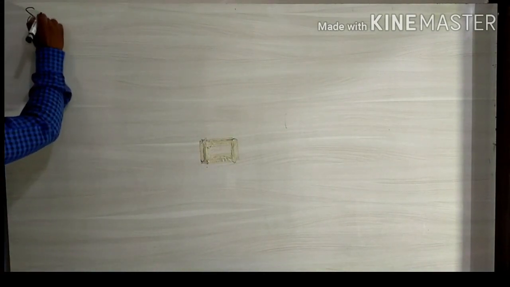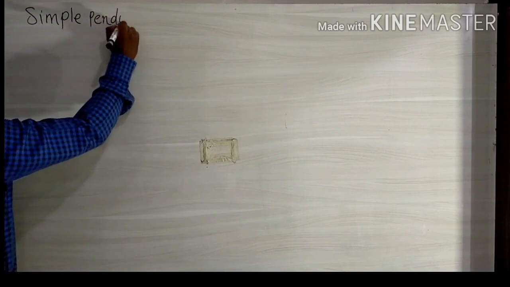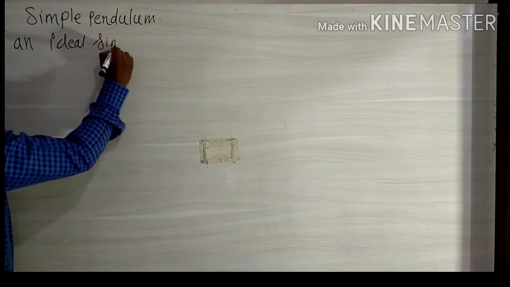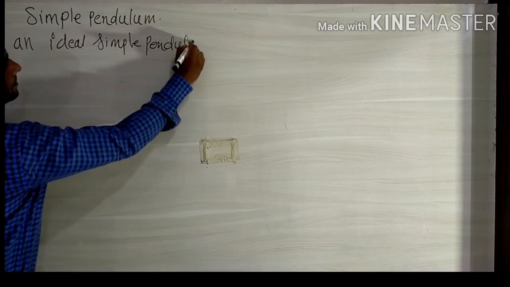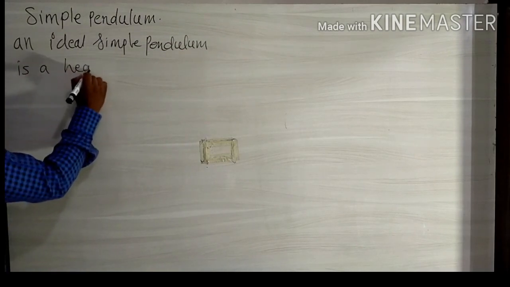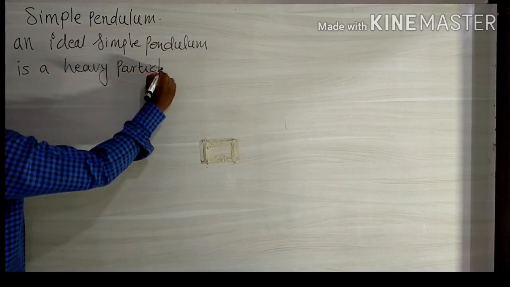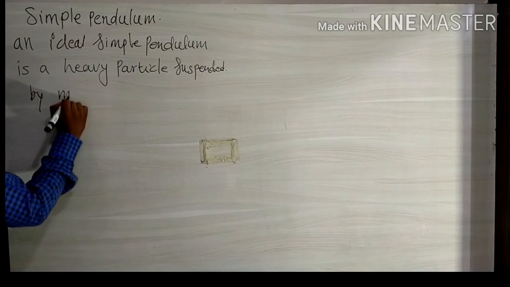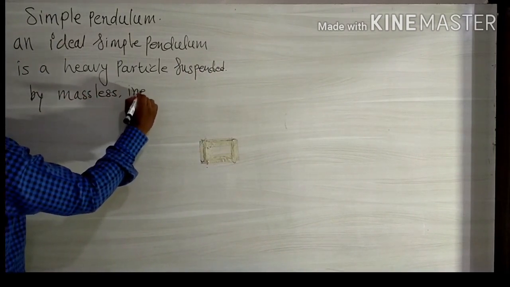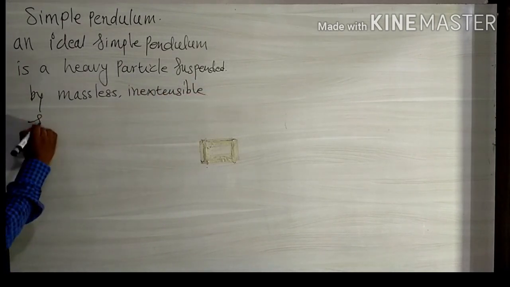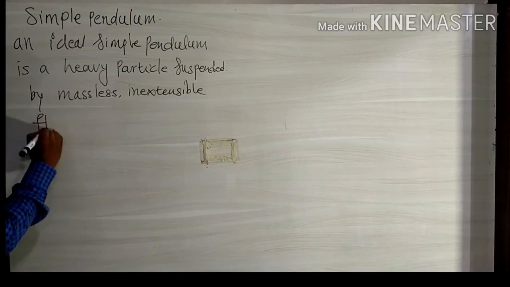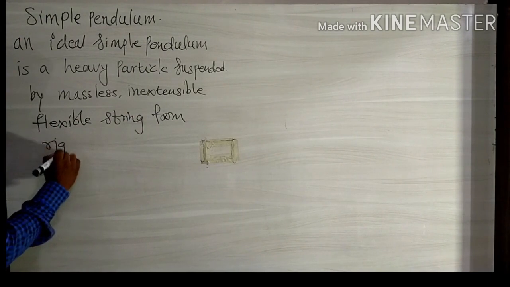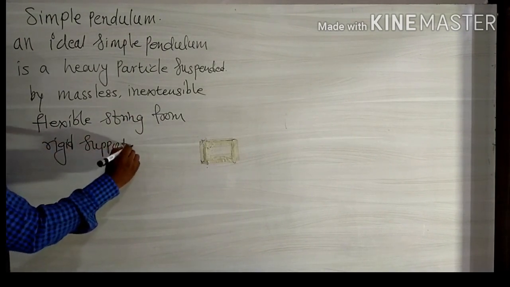So an ideal simple pendulum is a heavy particle suspended by a massless, inextensible, flexible string from a rigid support. It is called a simple pendulum.